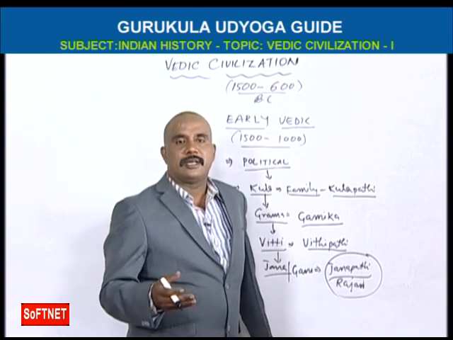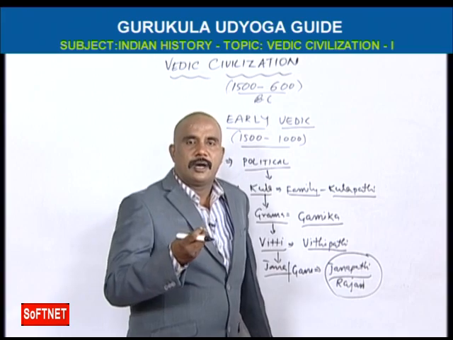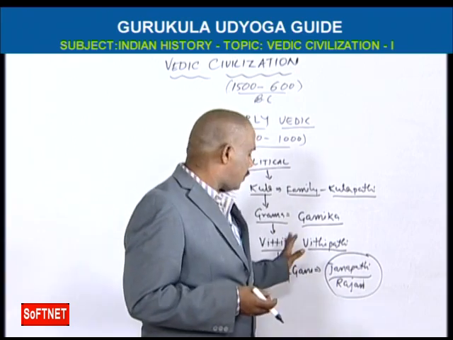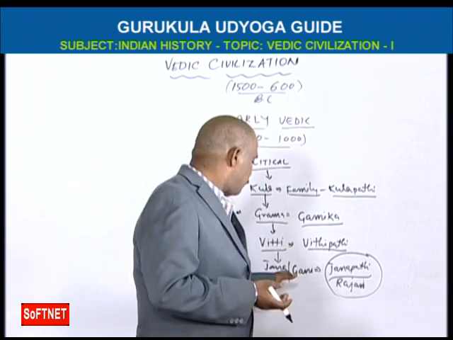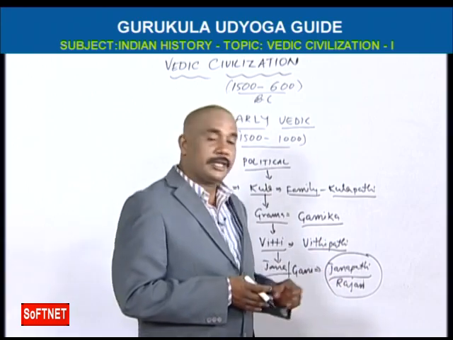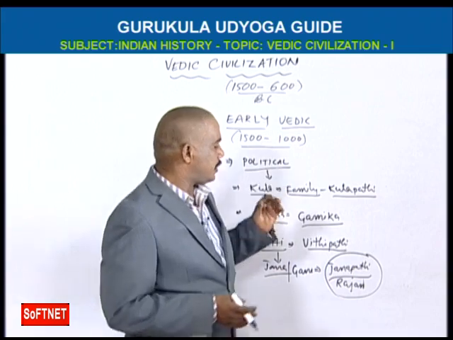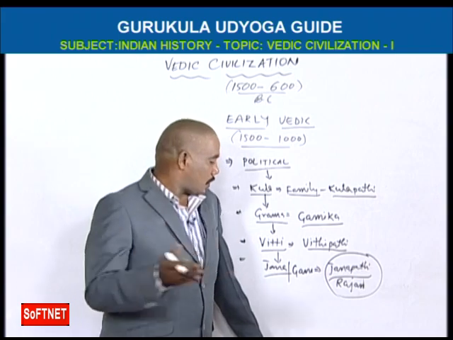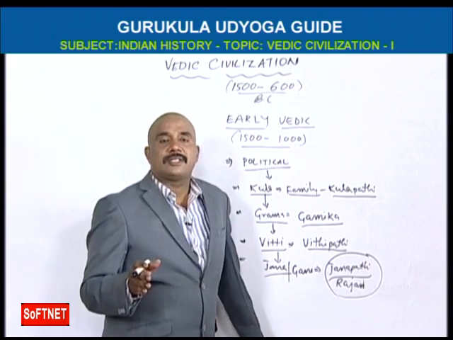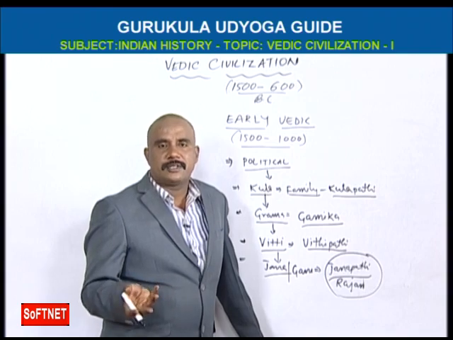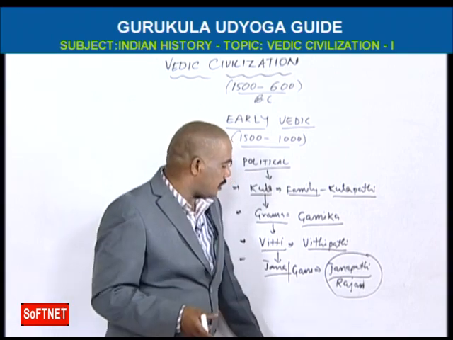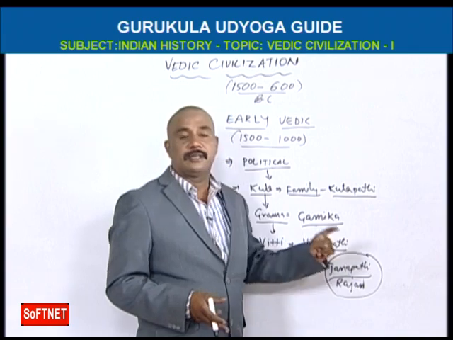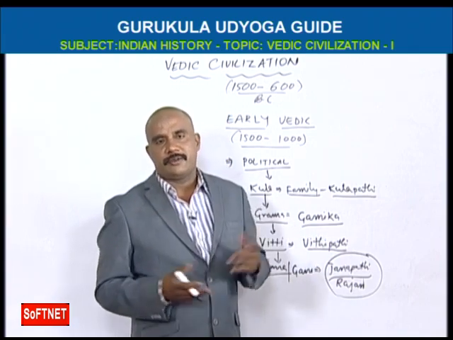So Rajan will get salary, food, everything provided by Jana. That's why Rajan is an important person in early Vedic civilization. He was the first ruler in India, because Indus Valley civilization has no kind of political system. That's why in early Vedic civilization the political system entered, and the head of the political system is Rajan. Rajan was the first ruler in India, we can say.